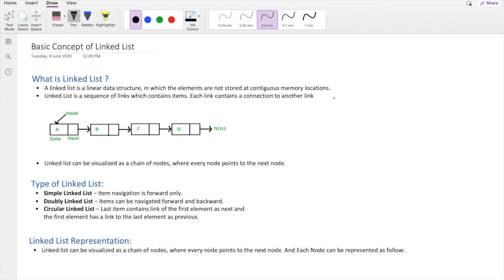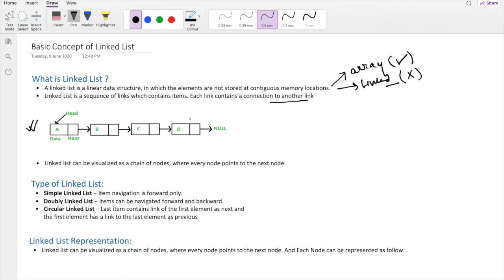So let's start with the basic concept of linked list. What is a linked list? A linked list is a linear data structure in which the elements are not stored at contiguous memory location. So this is the main difference between an array and a linked list. As we know, in an array the elements are stored in contiguous memory location, whereas in a linked list it is not. Next, a linked list is a sequence of links which contain elements, and each link contains a connection to another link. So here, as you can see, this is an example of a linked list.